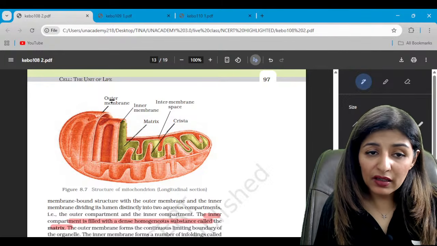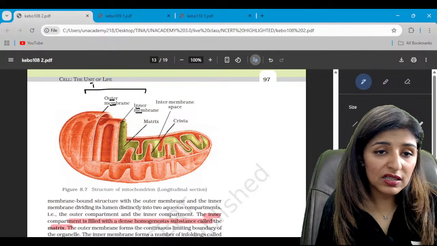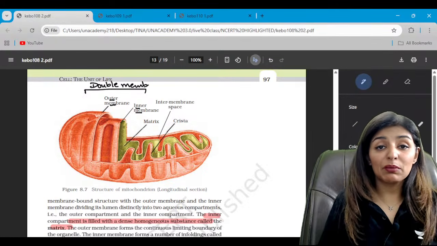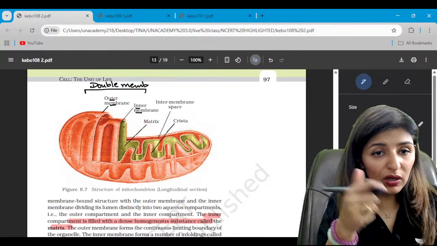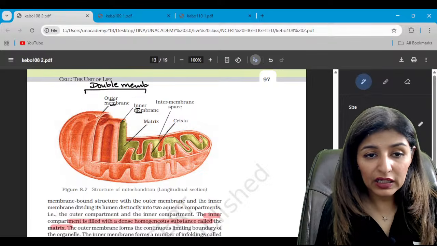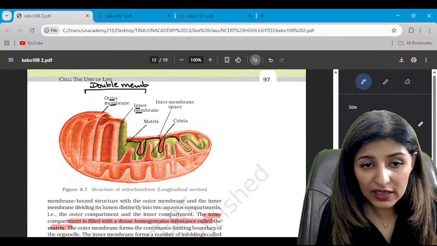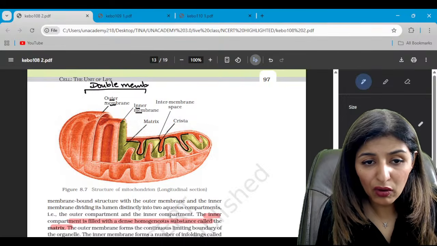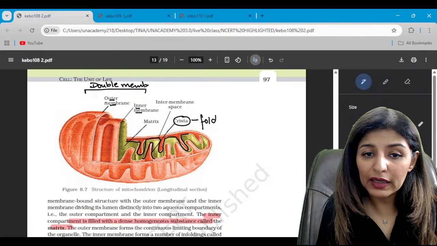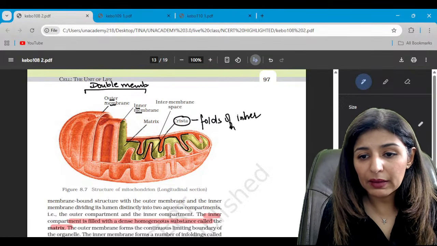Is that clear? Now, look at the diagram of mitochondria. The outer membrane, inner membrane. We know mitochondria is double membraned structure. There are only three structures which are double membraned. Nuclear membrane is double walled, mitochondria, and second is chloroplast. So outer and inner. Now, do we see the inner wall is highly folded on inside, and these folds are going to form cristae. These are the folds of the inner membrane.